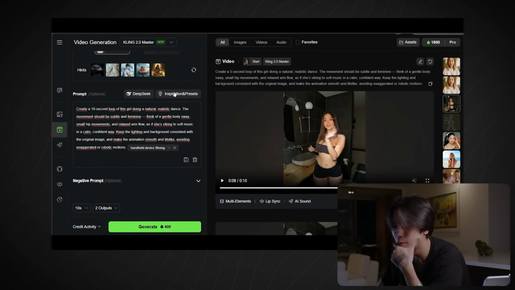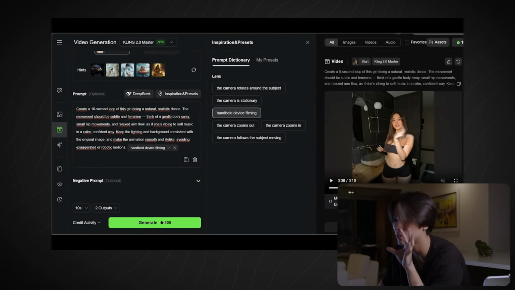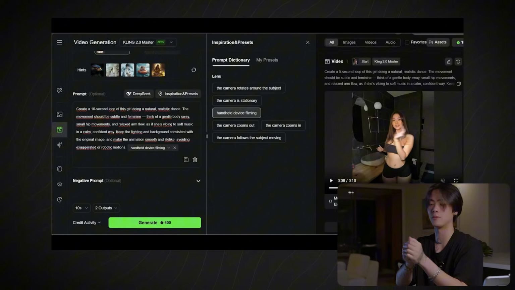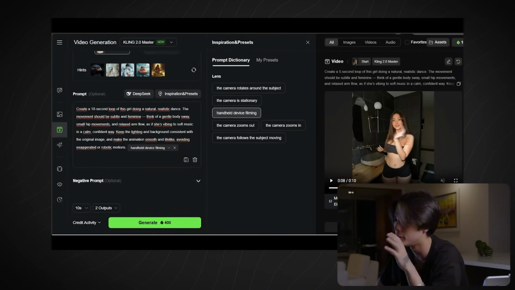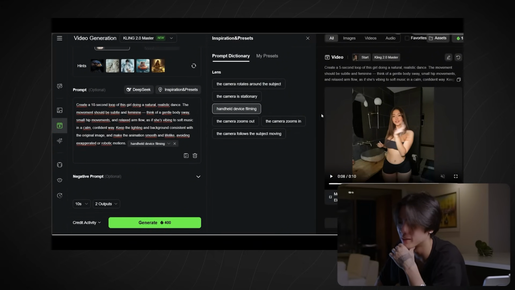And also, there's something: if you click right there on inspiration and preset, with the last update, you can click on handheld device filming. I like to use this. It's just a small movement, so we feel like the girl has a friend holding the phone and filming her. It adds life to the video. I like to use it. I recommend you also use it. I'm not a big fan of the other ones.